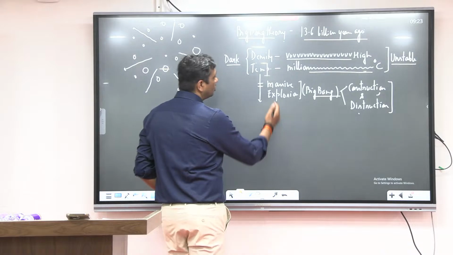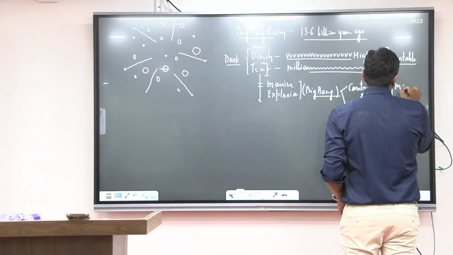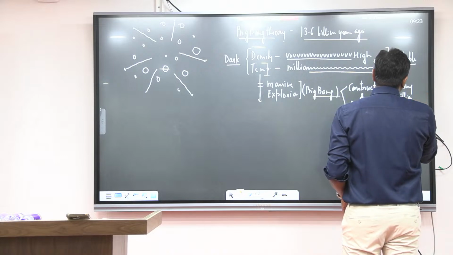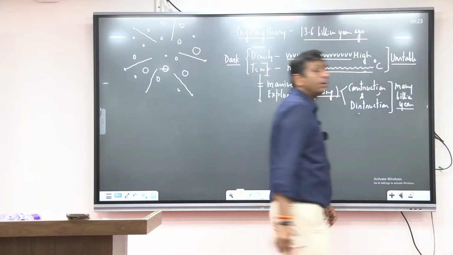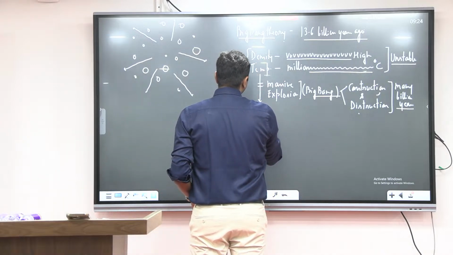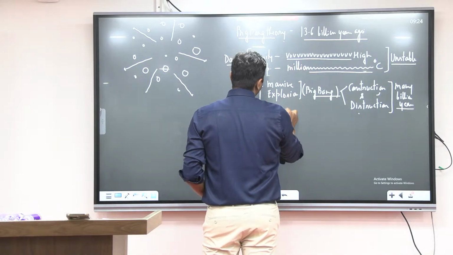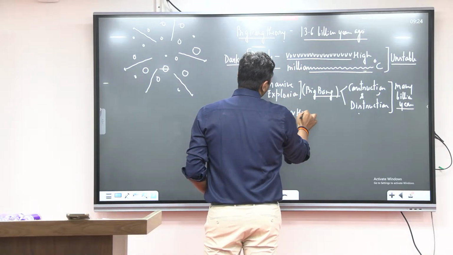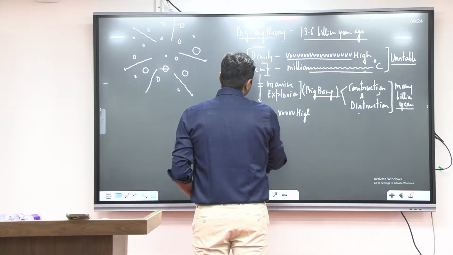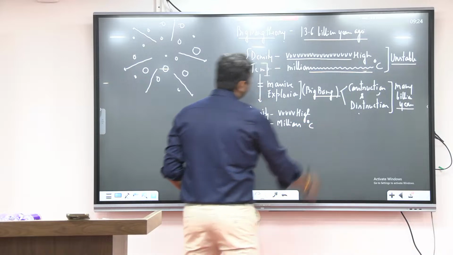See one thing, guys. Those construction and destruction processes happen, and this process continues for many billion years. See, guys, what happened? The density of the Brahman, which was very high, now reaches very high. And the temperature, which was millions, now reached millions of degrees Celsius.